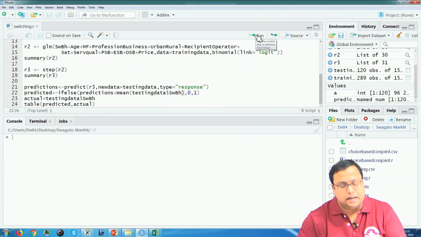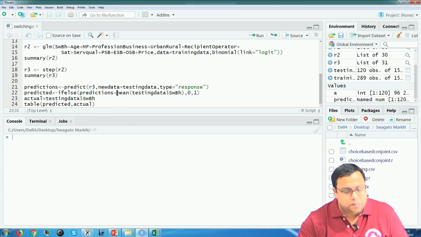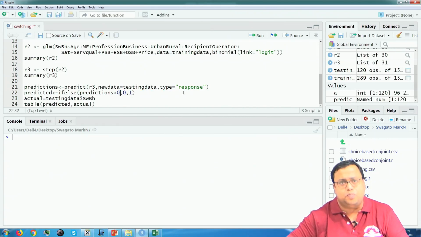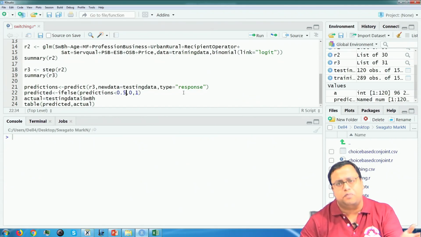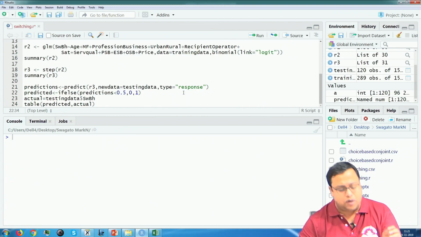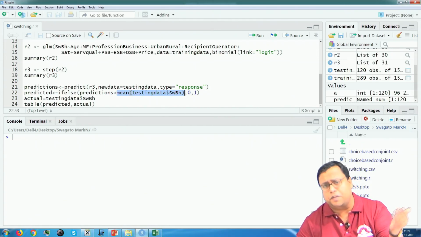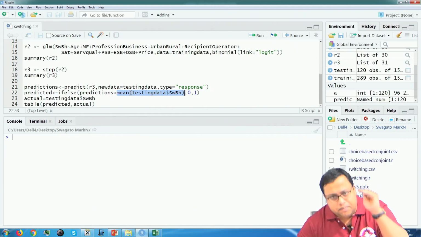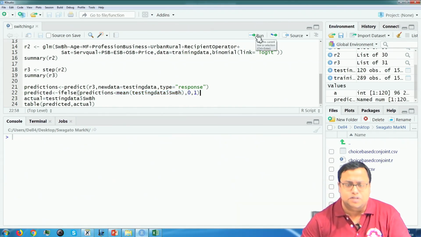So, here I am saying that my cutoff will be the switching behavior's mean. How many people are switching? So, classically many people take 0.5. So, I will just change it to 0.5 for currently, take 0.5 as the cutoff. So, anything lower than 0.5 probability is 0, anything higher than 0.5 probability is 1. What I did previously was taking the mean propensity. What is the mean propensity of switching? Or not always probability. So, let us say if the mean propensity is very low, only 30% guys are switching, then I will take that mean propensity as my cutoff. So, that is what I do. I take the mean propensity of switching as my cutoff.